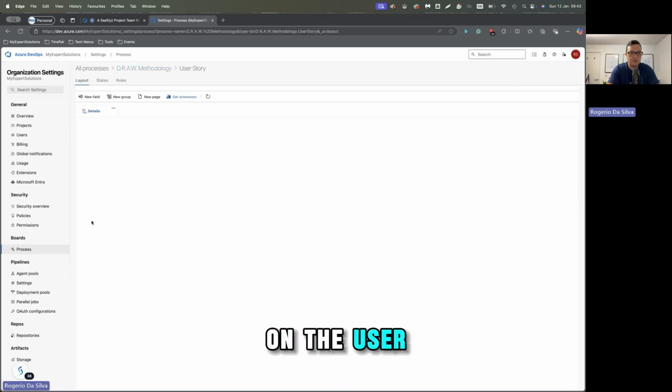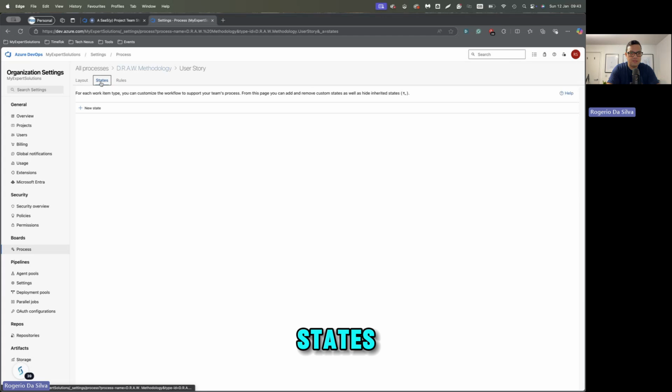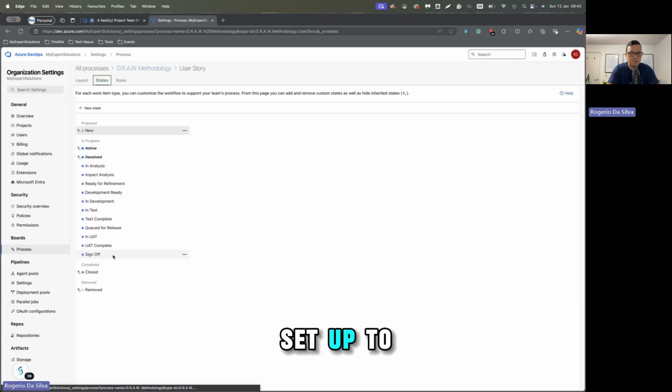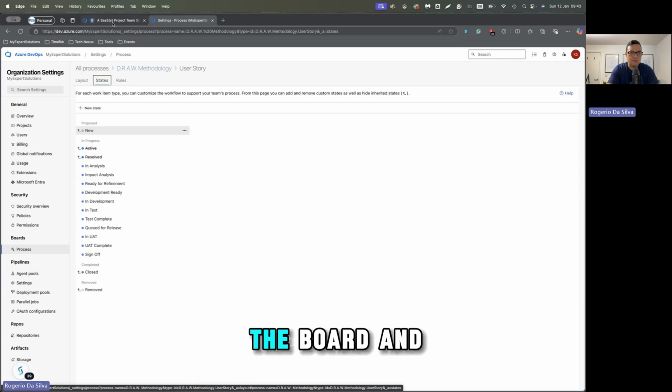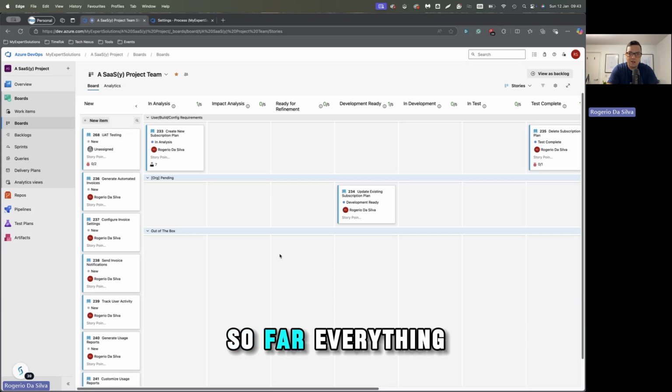As you look at the user story states, I've got that set up to mimic the board. And so far, everything that I've shown you are manual processes to work and collaborate on task management.